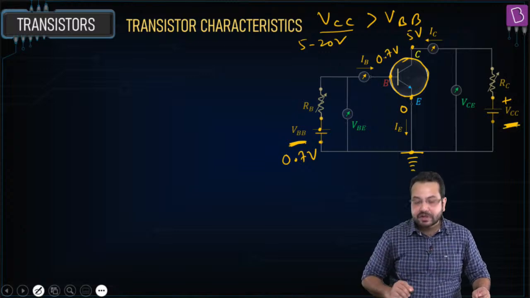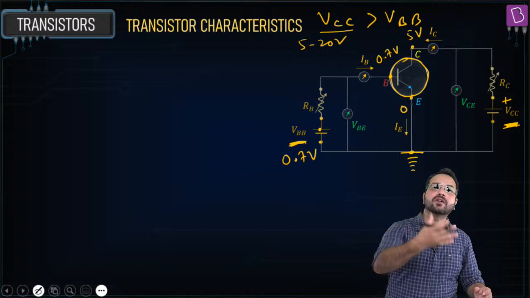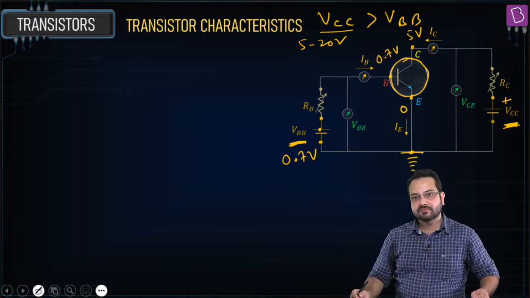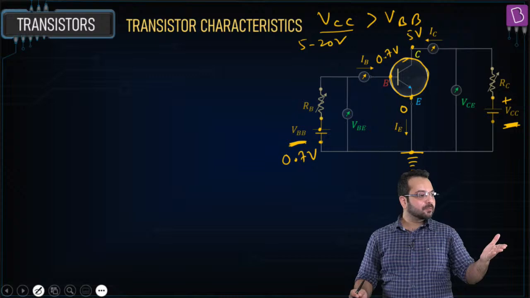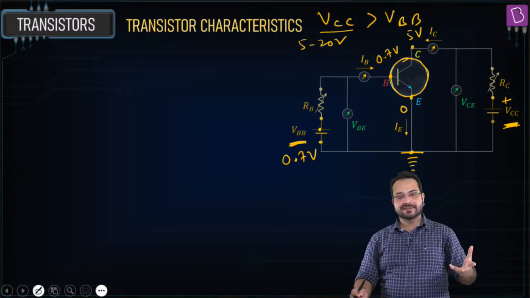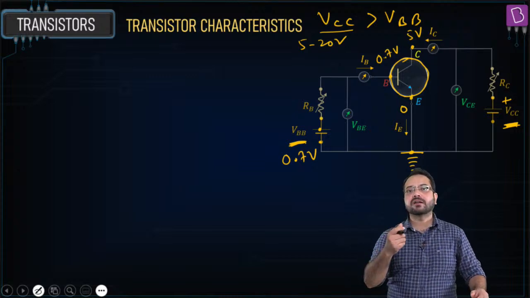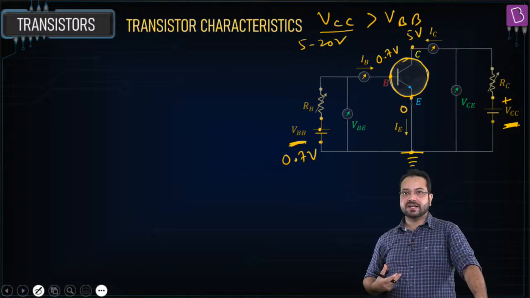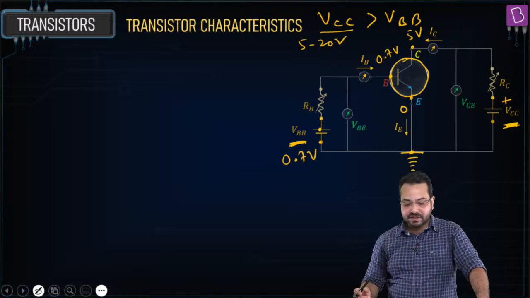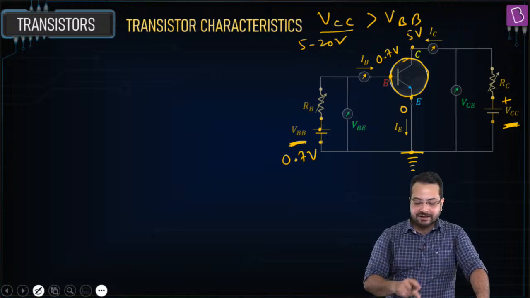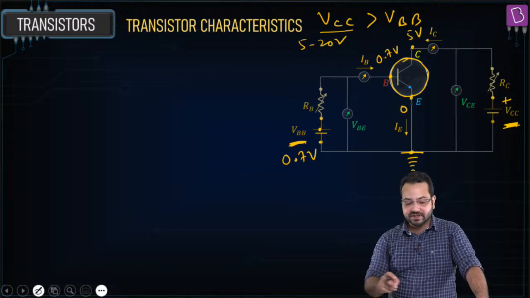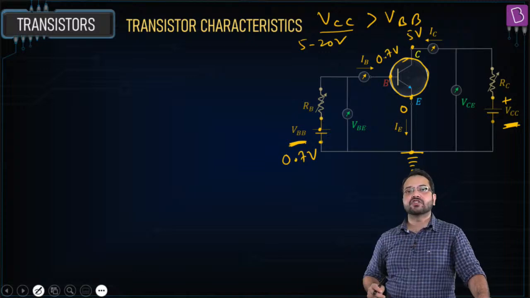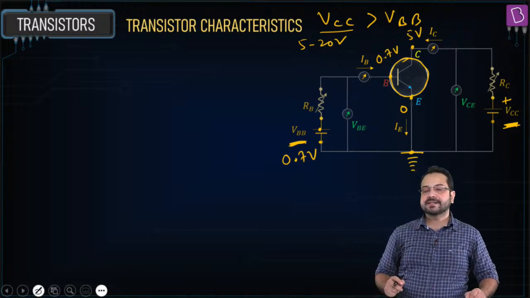That is why we use VCC, which provides the reverse bias to be very high. Someone asked this earlier and I said I'll answer now: the battery providing the reverse bias has to be greater than the battery producing the forward bias, because I want the base collector junction to be reverse biased. Is that correct?